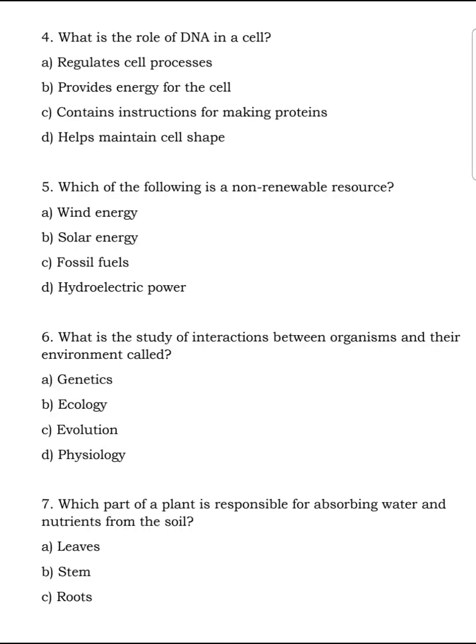Well, you know that DNA is a strand, okay, made of special proteins called histones. So it contains instructions for making proteins like histones.